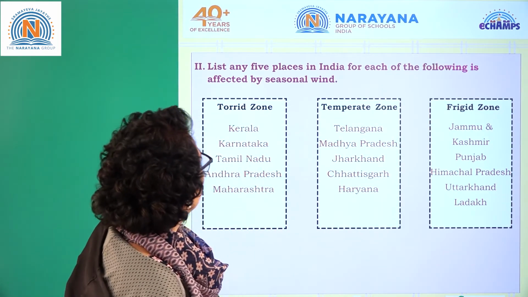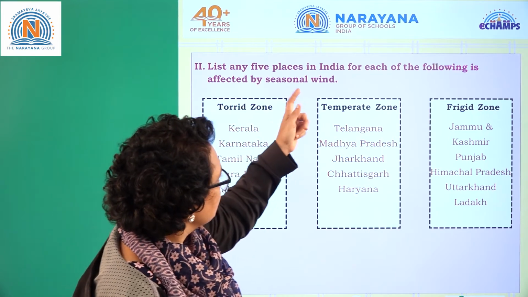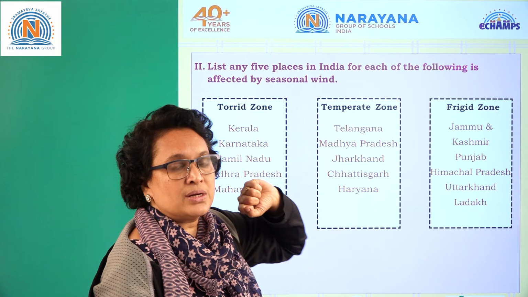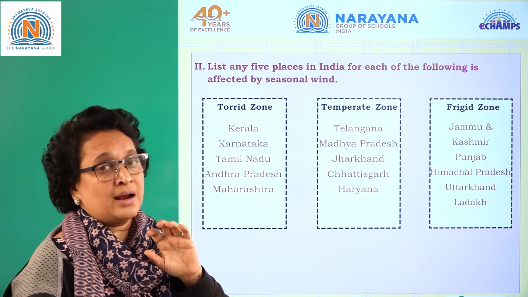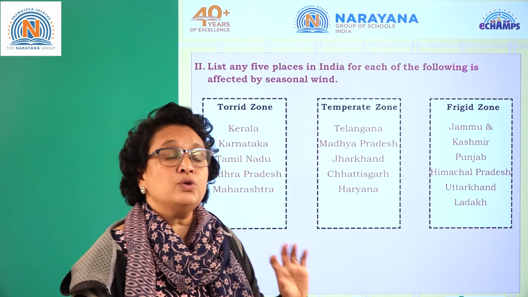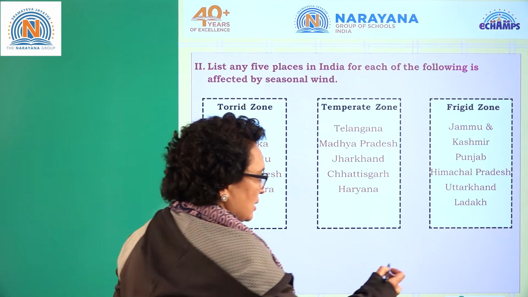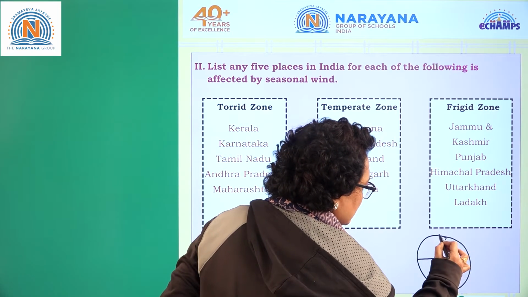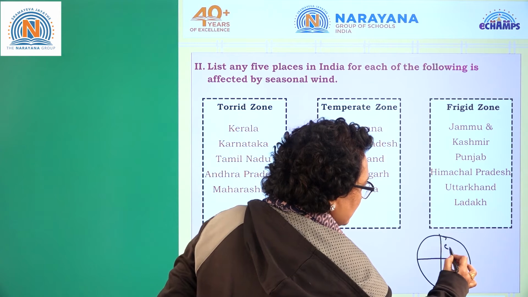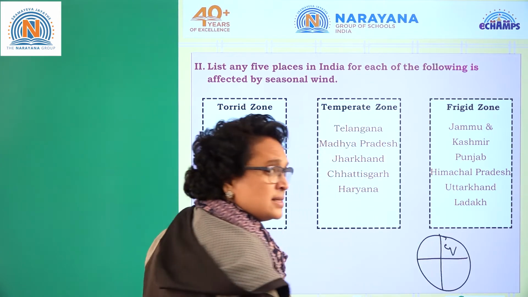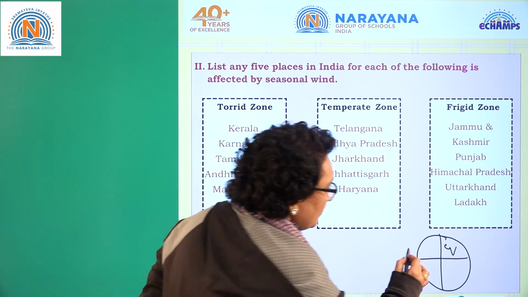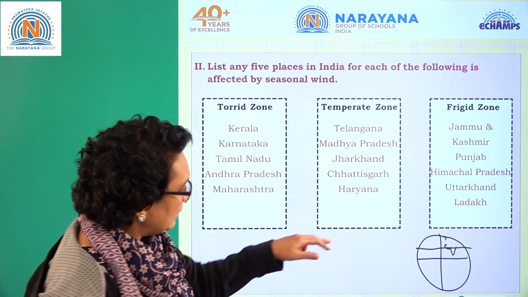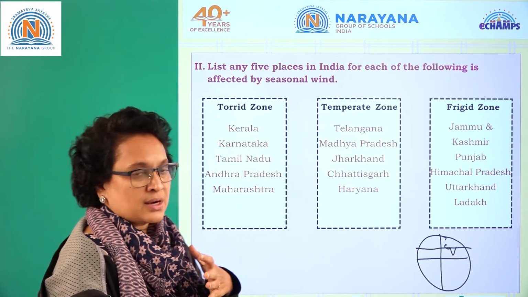Now let's see what is this. List any 5 places in India for each of the following which are affected by the seasonal winds. To write this, you need to first understand India. This is the equator, this is the prime meridian. India lies here. The Tropic of Cancer is passing through like this, right? With the help of this, you need to understand what states are coming.